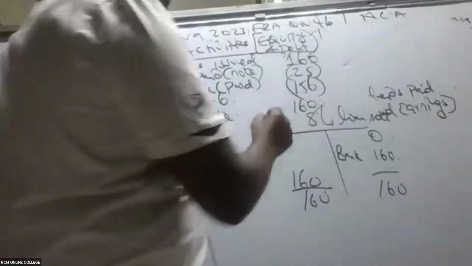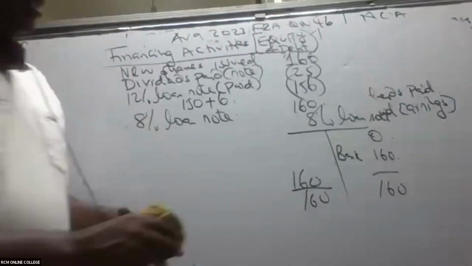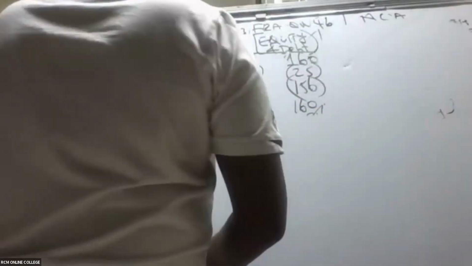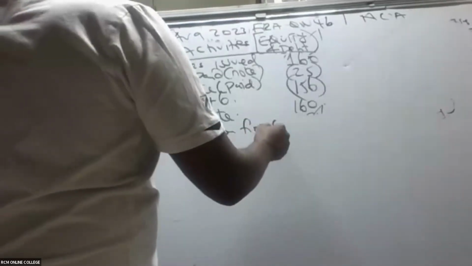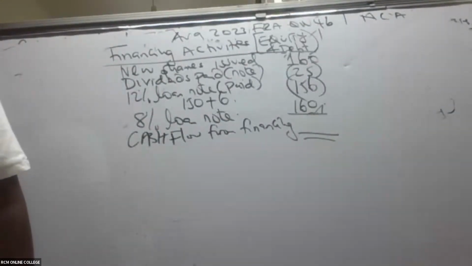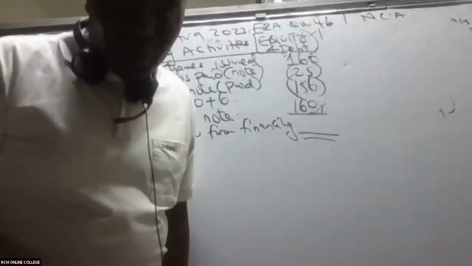That is the end of this question. So you need to come and give us the sum. Kindly give us the sum here. When you give us the sum, then what do we have at the end of the day? We have here cash flow from financing. Is there anybody who could give us this figure very, very fast?